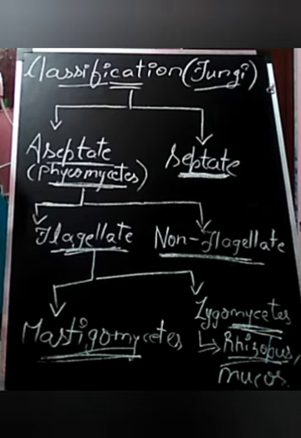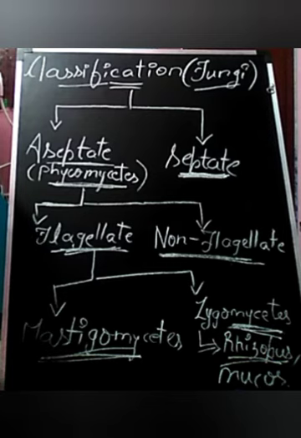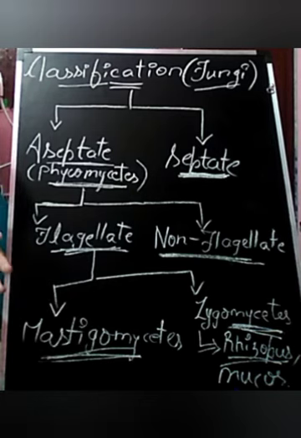Sexual reproduction occurs through ascospores, which are produced in asci and present in ascocarp. Examples of Ascomycetes are Aspergillus, Claviceps, Neurospora, morels, and truffles. Neurospora is used in genetic work, and morels and truffles are used as delicacies.